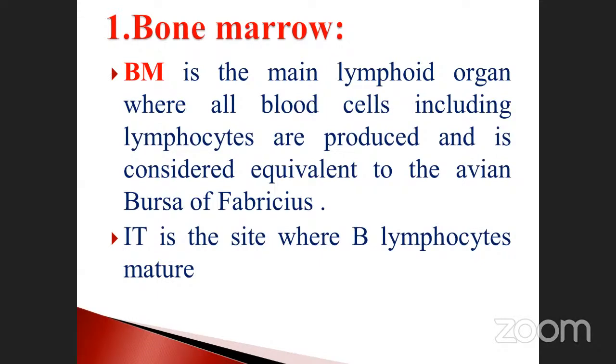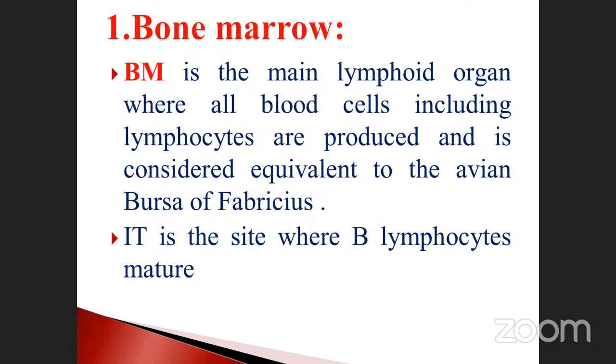These are all done by which one? Bone marrow only. As a result, the bone marrow is the main lymphoid organ where all the blood cells, including lymphocytes, are produced, and it is considered equivalent to the avian bursa of Fabricius. Bursa of Fabricius is mostly present in birds.